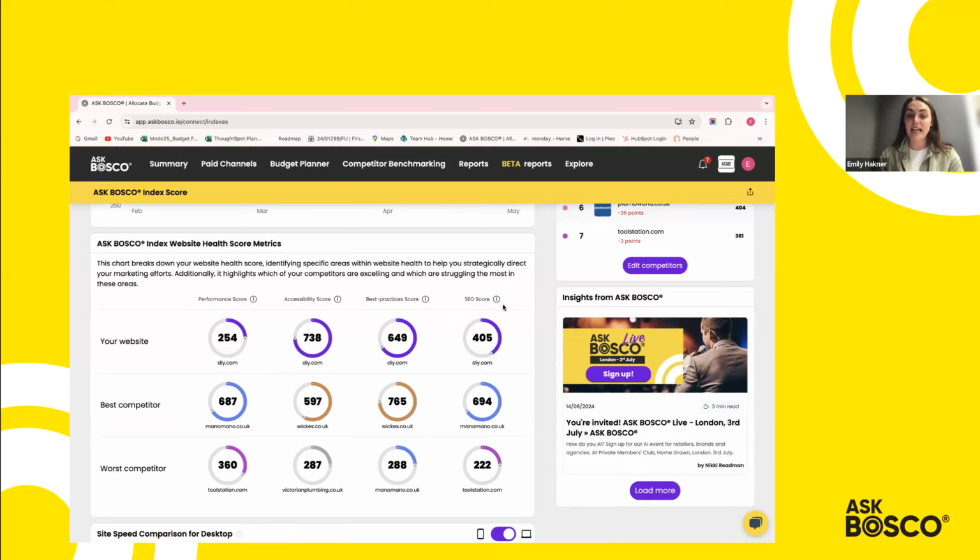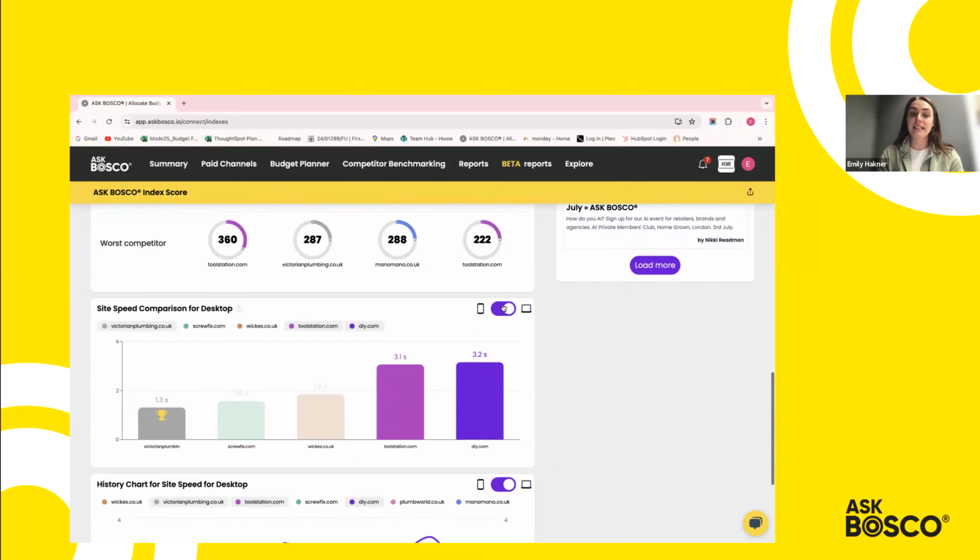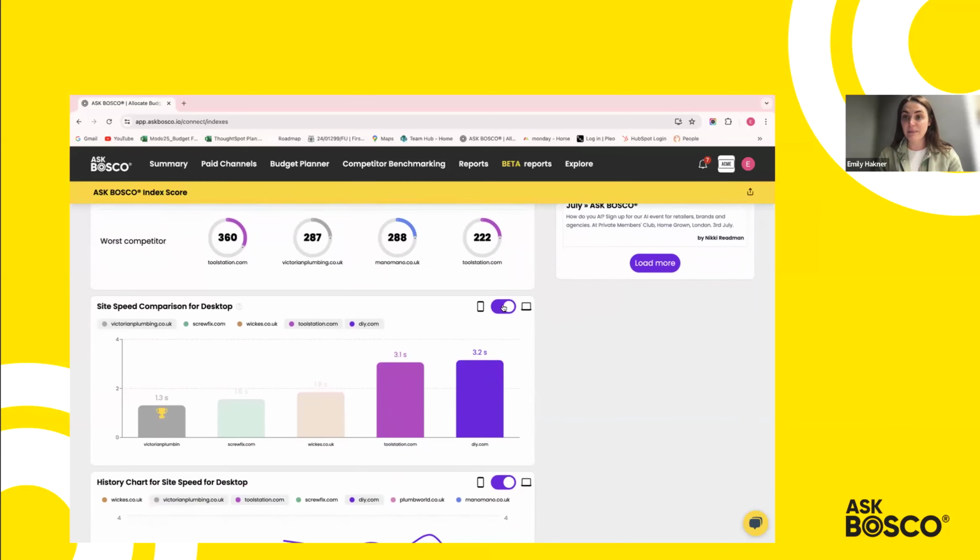So that's how you take a look and analyze these scores. Also in website health, you can scroll down and see how you are performing from a site speed point of view against the competitors. Here you can see DIY.com is the account that the demo account is set up. You can see we have Victoria Plumbing, Screwfix, Wix, and you can see that Victoria Plumbing has the fastest website from a desktop perspective versus mobile perspective as well.